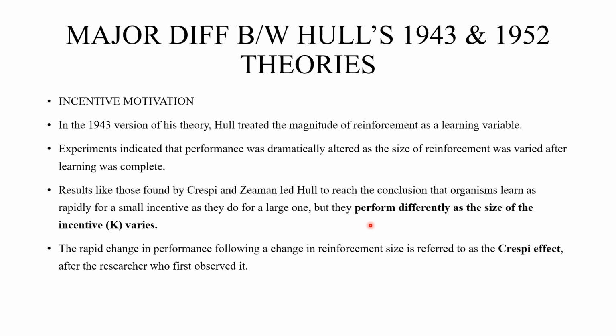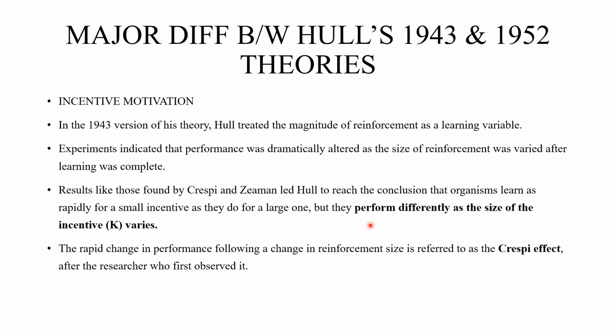For example, when I am trying to associate money with the work that I do, in the learning phase, the money that I receive from my employer won't affect the work that I do. In that learning process, however much money I get, I might perform the same way.